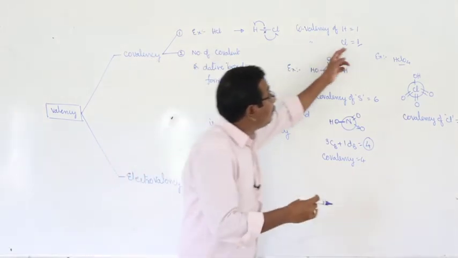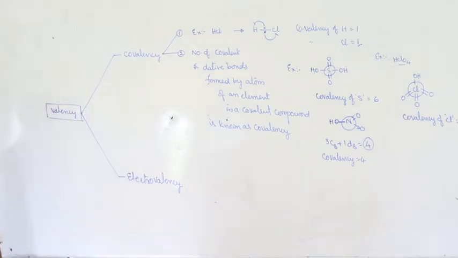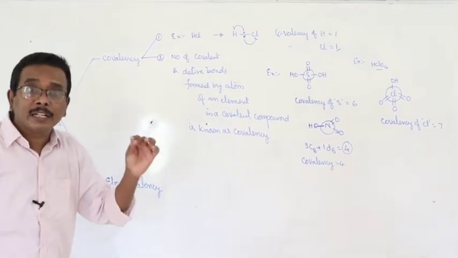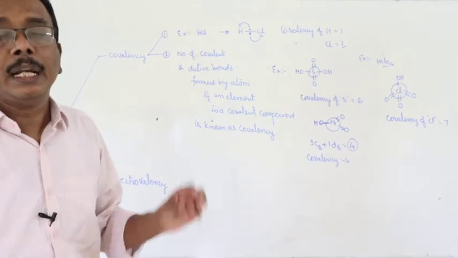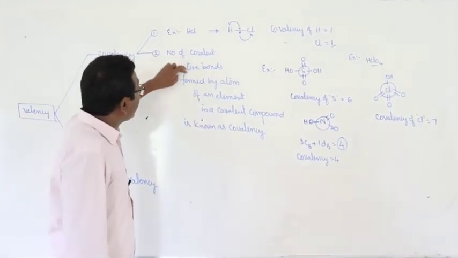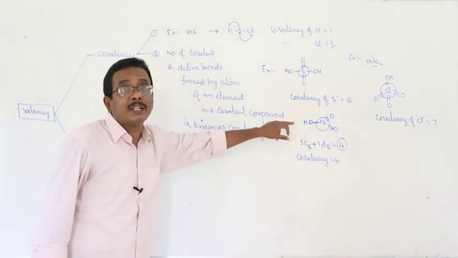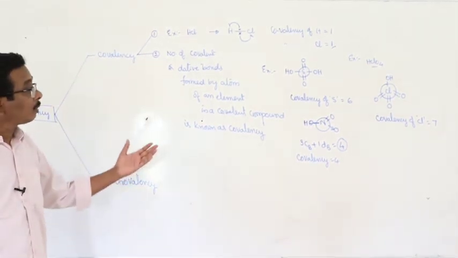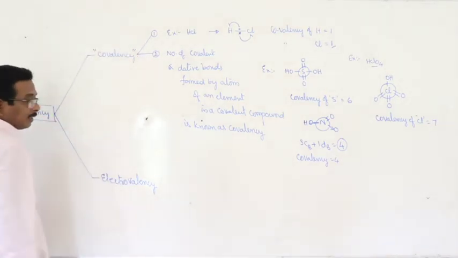Atoms of the same element exhibit different covalencies in different covalent compounds. The number of unpaired electrons contributed by an atom of an element for the formation of bond pairs in a molecule is known as its covalency, and the number of covalent and dative bonds formed by an atom of an element in a covalent compound is known as its covalency. This is about the concept of covalency.